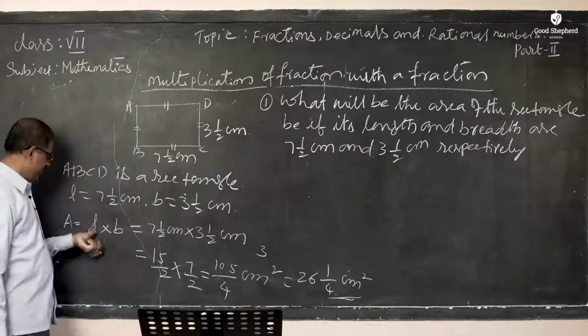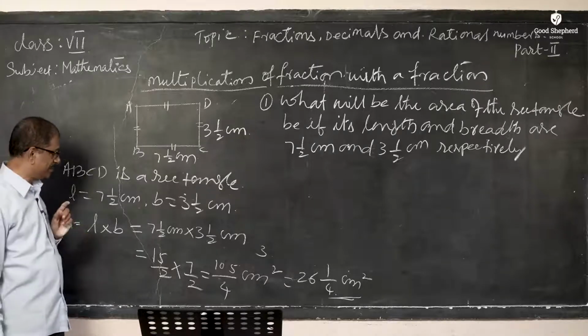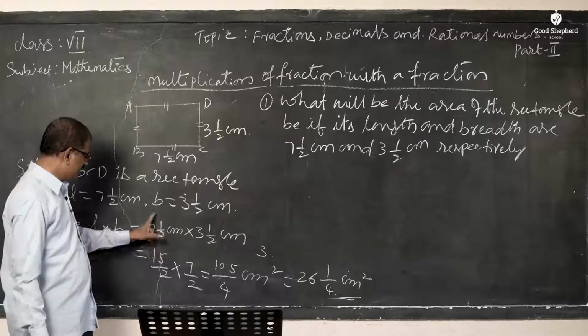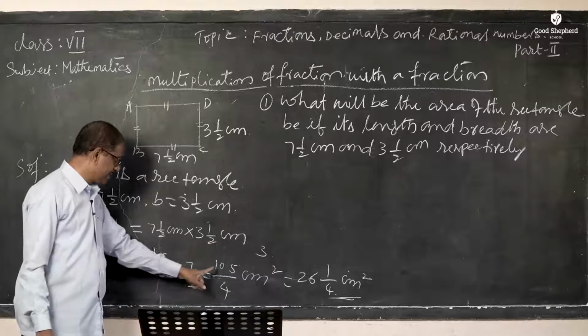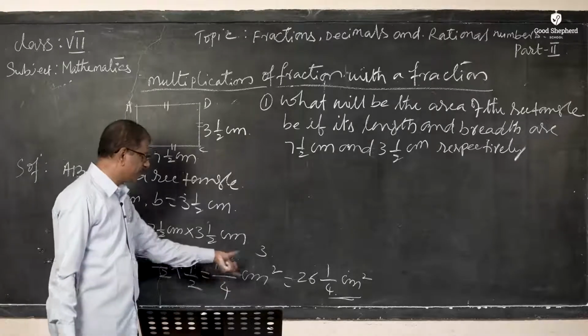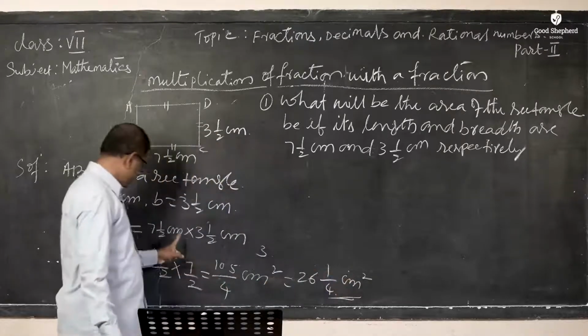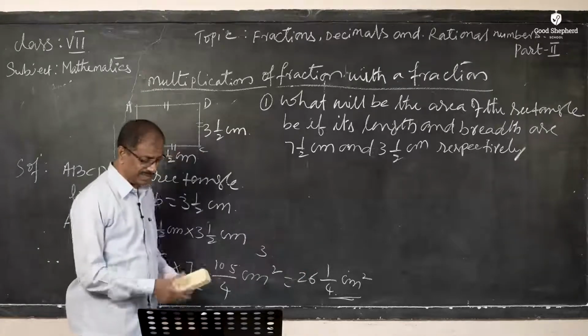So for this, we apply the formula: area of a rectangle is equal to length into breadth, which is 7.5 centimeters into 3.5 centimeters. So the mixed fraction I convert into a proper fraction. Then I got 105 by 4 centimeter square. This I convert into a mixed fraction. Why do I put centimeter square? Because centimeters into centimeter is centimeter square. So that is the area of the rectangle.